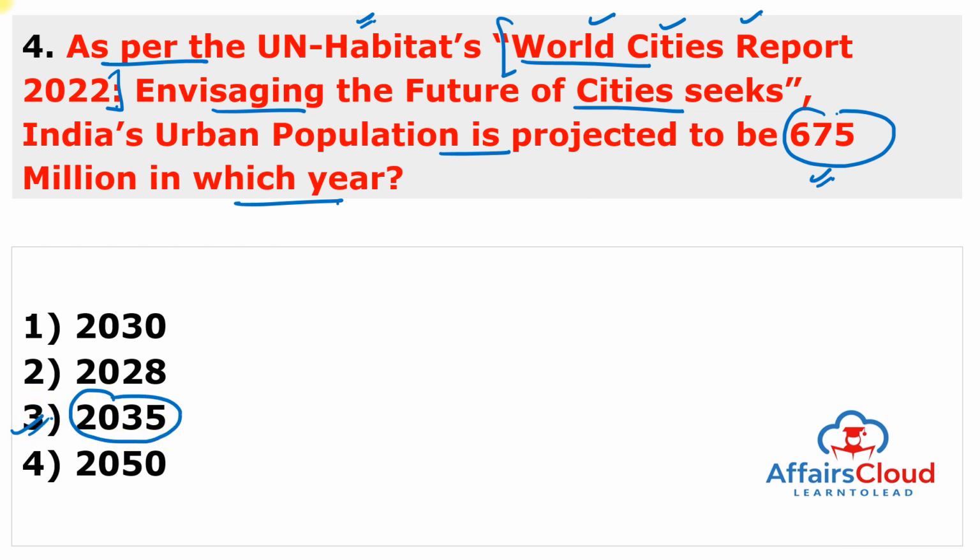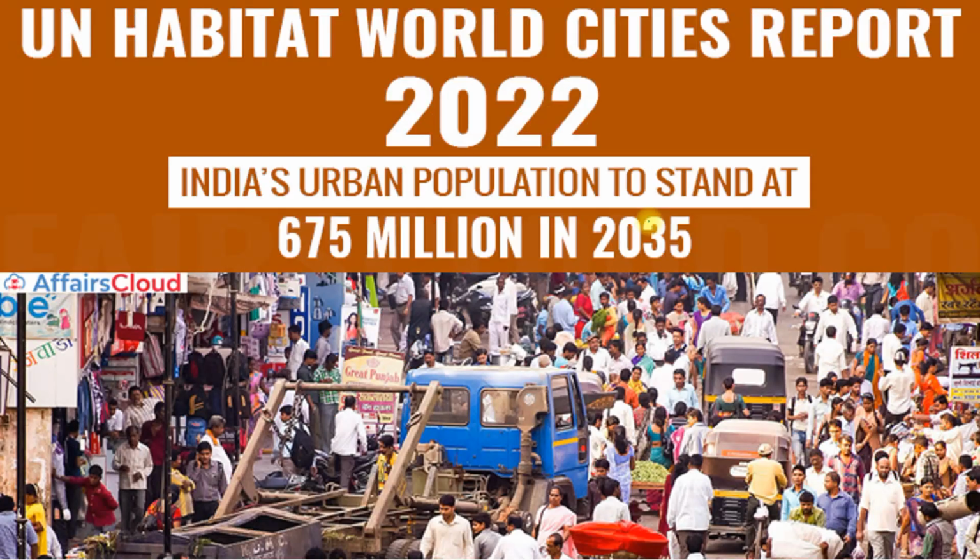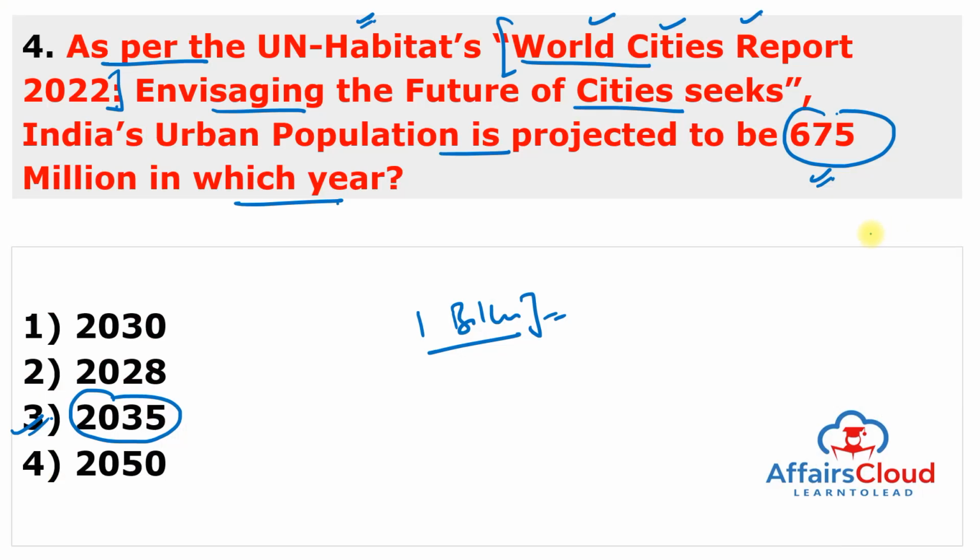And this is the second highest country following China, because China's estimated population is 1 billion in the urban areas. So remember, India will reach 675 million of urban population by the year 2035. And the report specially highlighted that the global urban population is back on track to grow by another 2.2 billion people by the year 2050. But China is on the number 1 spot, and second rank goes to India.